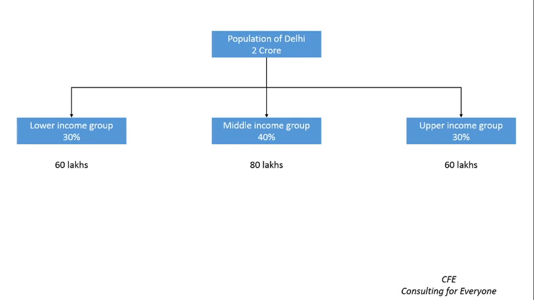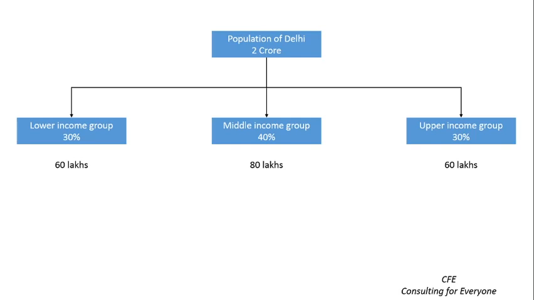Let's assume 30% of the population to be low income group, 40% middle income and the remaining 30% to be high income group respectively. This would give me 60 lakh, 80 lakh and 60 lakh low income, middle income and high income population respectively.